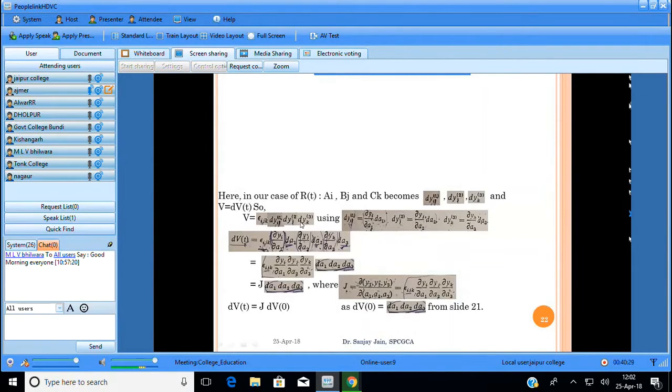This is the volume of the deformed shape: V is equal to epsilon ijk dy1 i dy2 j dy3 k. In some text material it is given directly. How it comes, we are showing here.